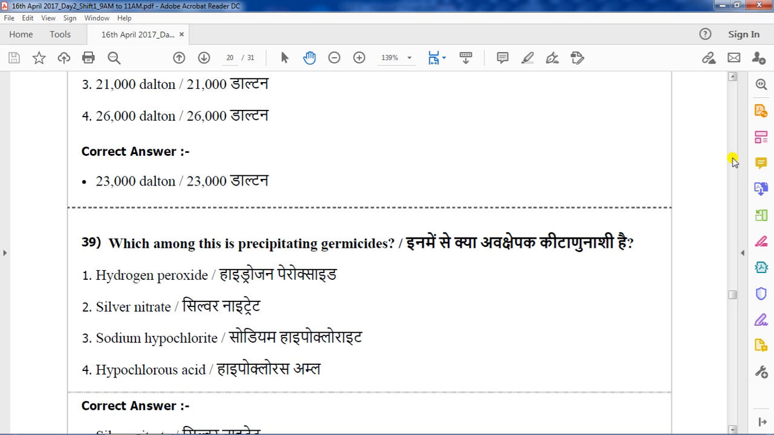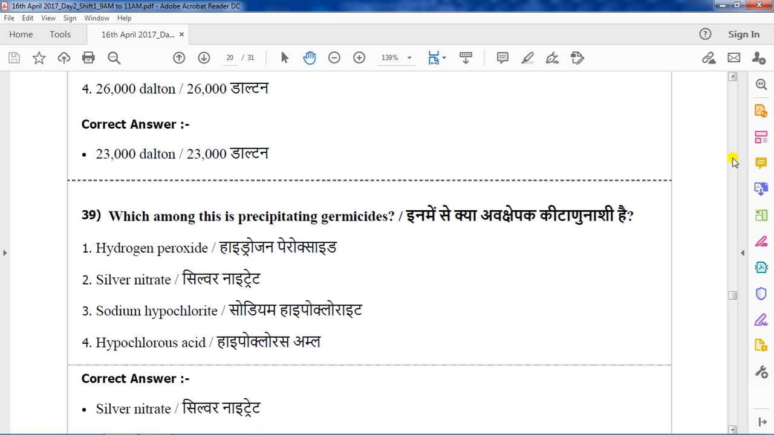Which among these is a precipitating germicide? Options are hydrogen peroxide, silver nitrate, sodium hypochlorite, hypochlorous acid. The correct answer for this question, since there is a precipitation, so the silver nitrate is always working on the principle of precipitation. So here the answer is silver nitrate. The other things, that is hydrogen peroxide, sodium hypochlorite, hypochlorous acid, all are working on the principle of oxidation.